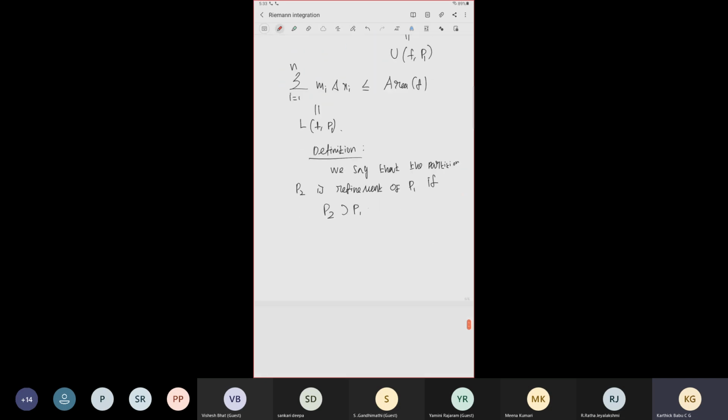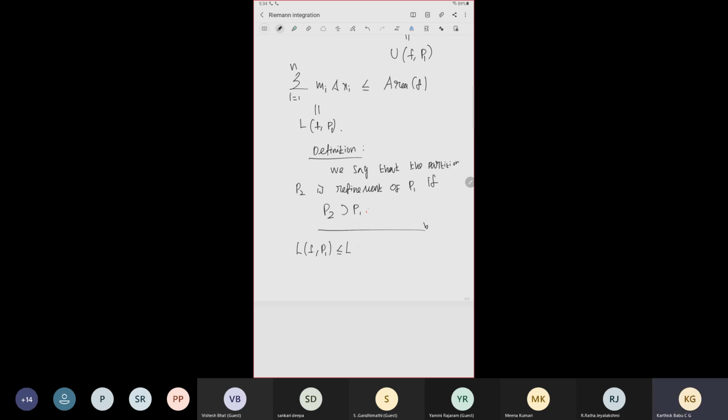So with this understanding, we have the following inequalities. For the second partition, the lower sum will be increasing.